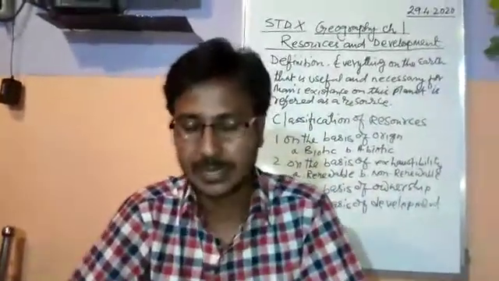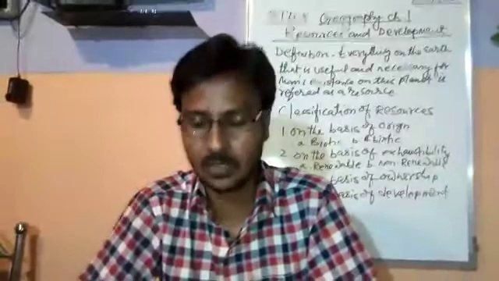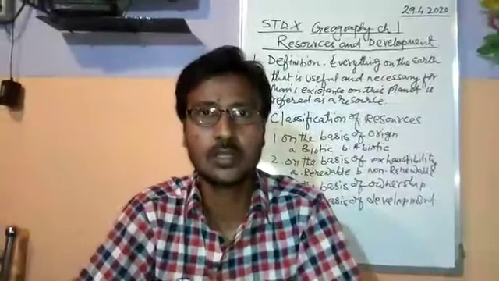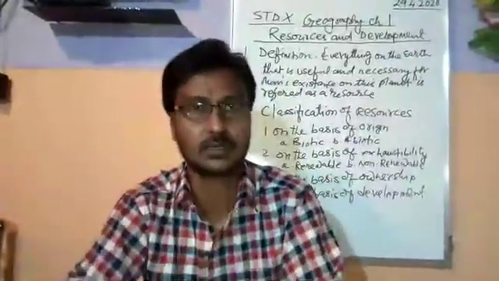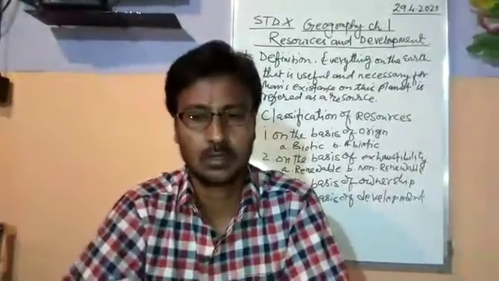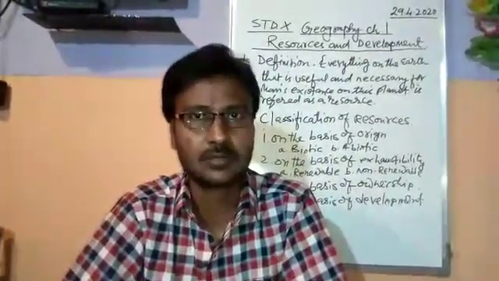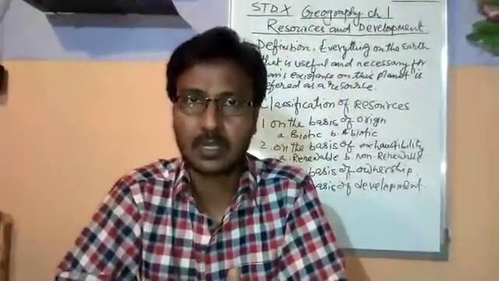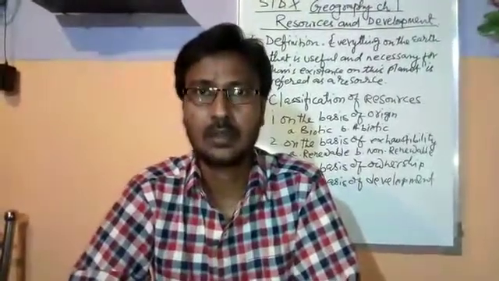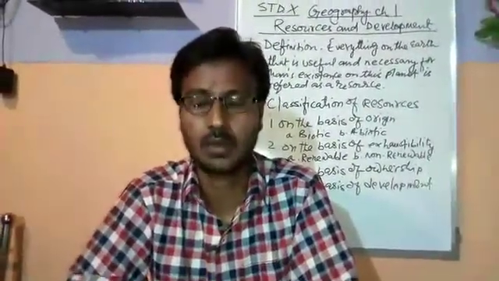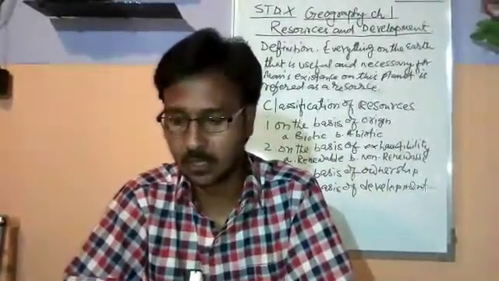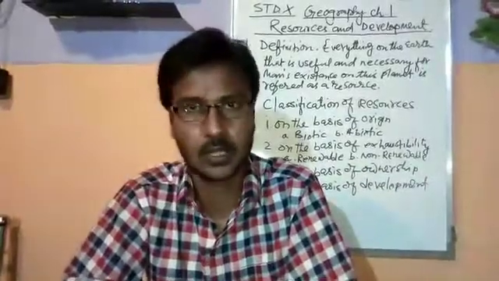I hope you understood. Now, on the basis of ownership, the third category is national resources. These are the resources that belong to the nation. For example, in one way all resources belong to the nation or the government, but there are parks, platforms, roads, and forest lands. These are all resources that belong to the nation, so they are called national resources. In the book it is given clearly; you can read all the examples.